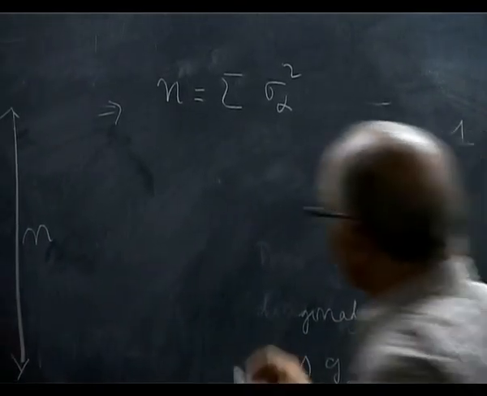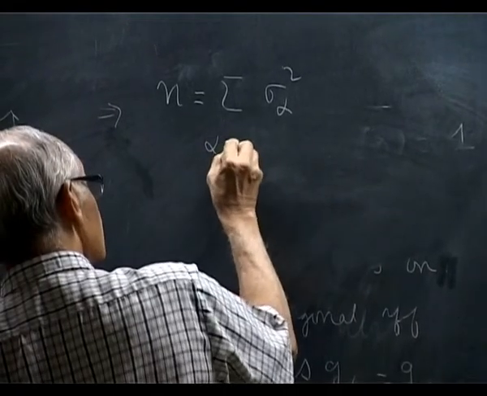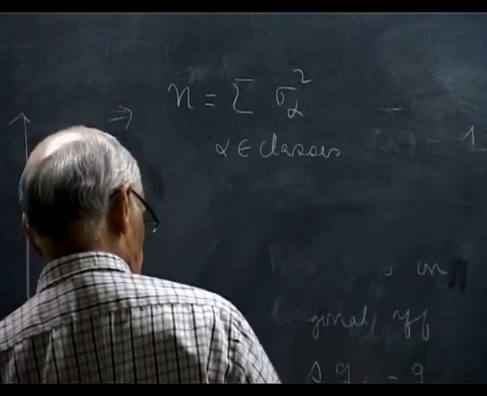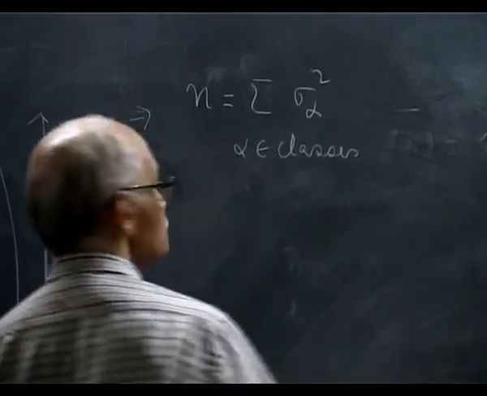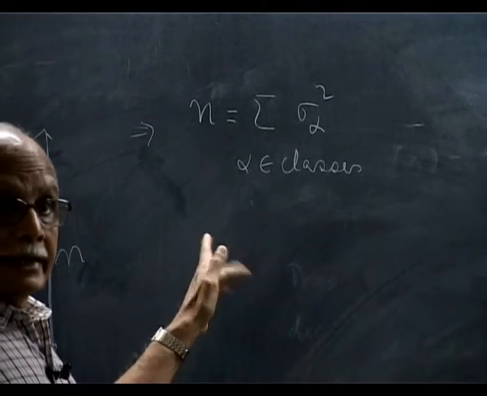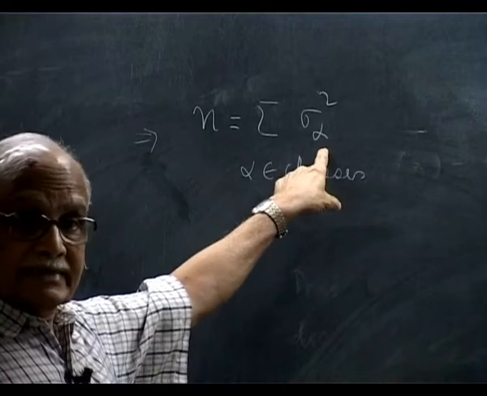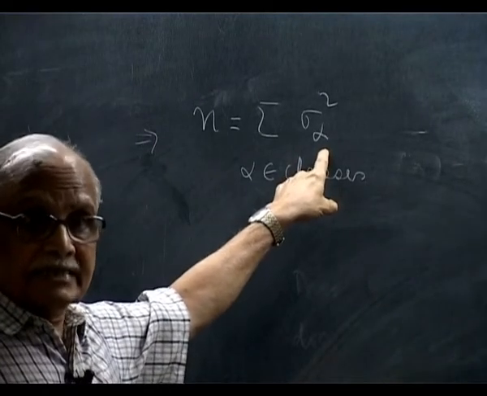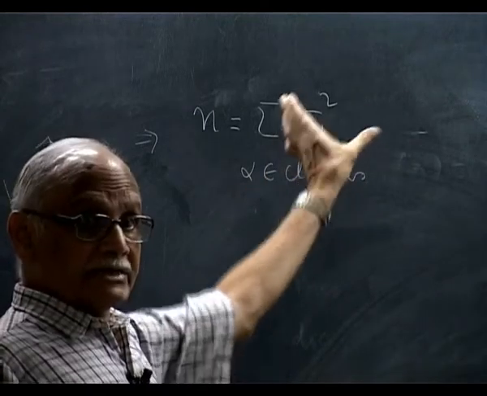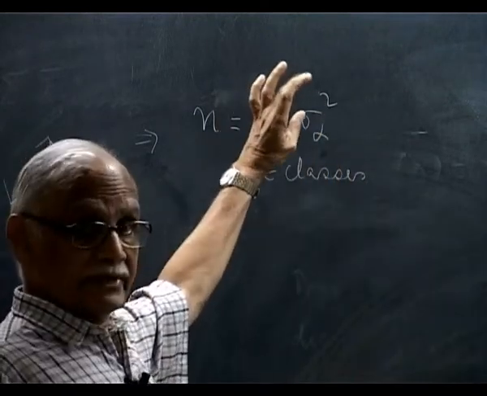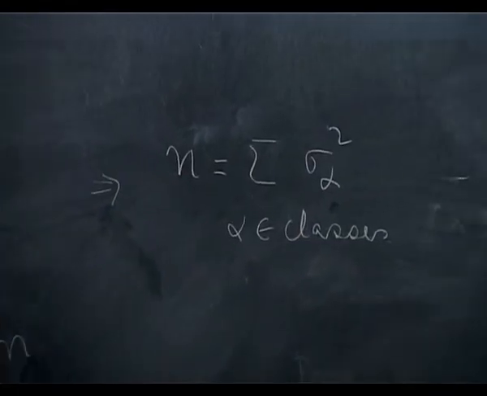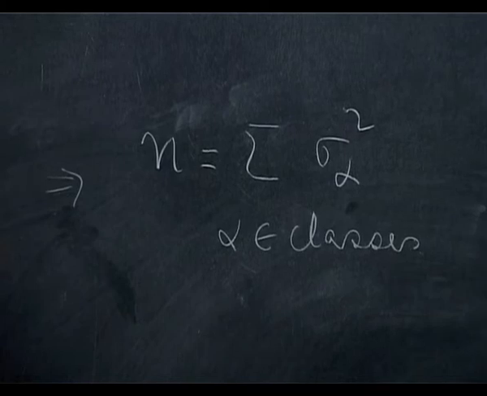where the number of terms, alpha, is over conjugacy classes. You don't have to go on summing. There are only distinct irreducible representations corresponding to the number of conjugacy classes. So for each conjugacy class you associate one sigma alpha and write this equation. It's a Diophantine type equation. All are integers, so you have to solve this equation.